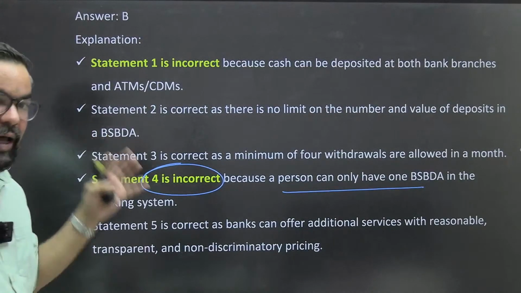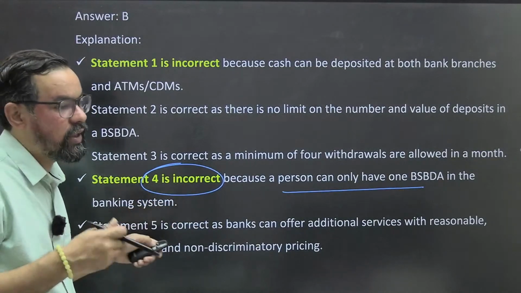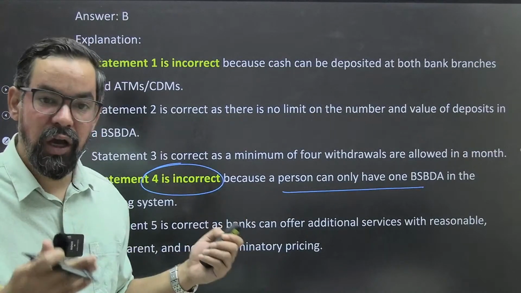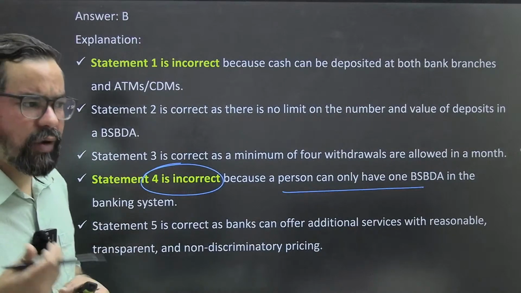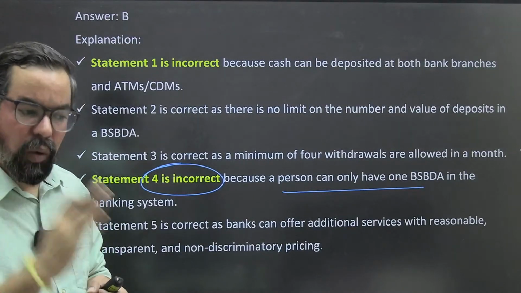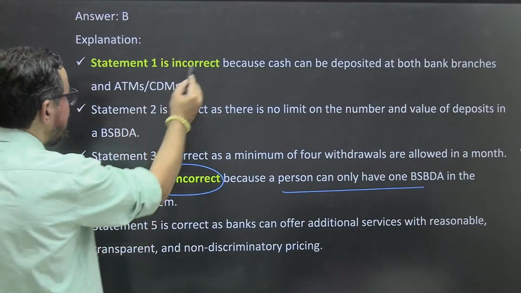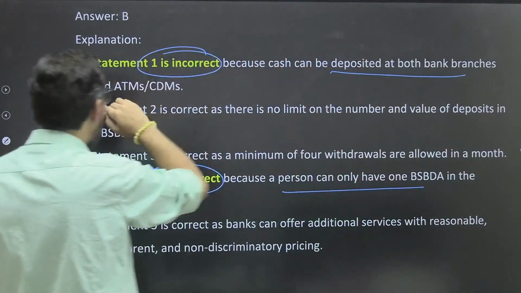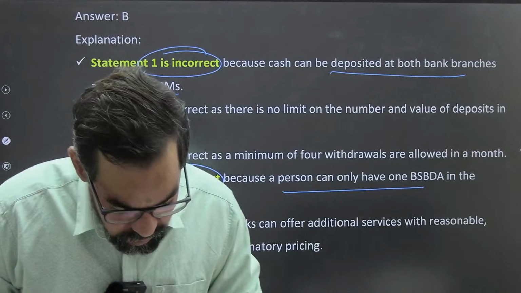Even in the entire banking system, you can have only one BSBDA account, and even with that particular bank, one customer can have only one savings account. Nowadays, like we operate on CBS, so if they want to transfer, that facility is available in that particular case. Statement 1 was incorrect because deposits at bank branches, ATMs and cash deposit machines are all allowed in this particular one.